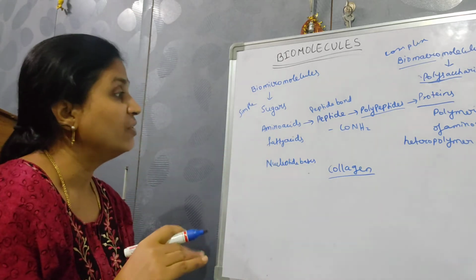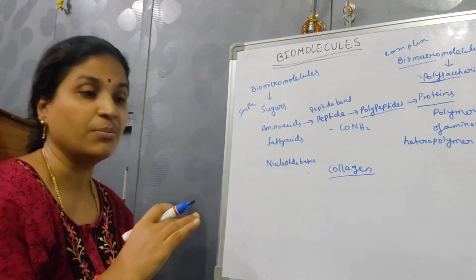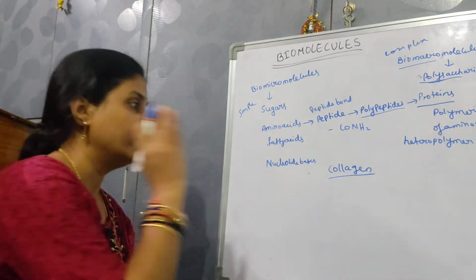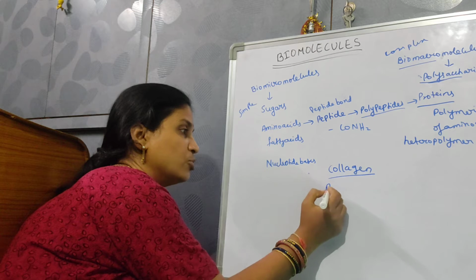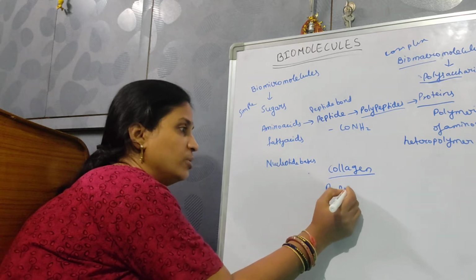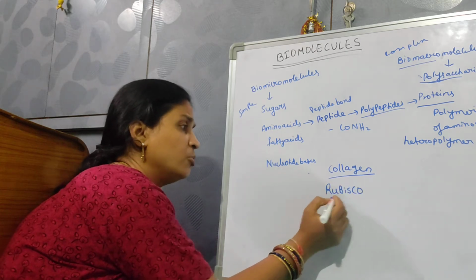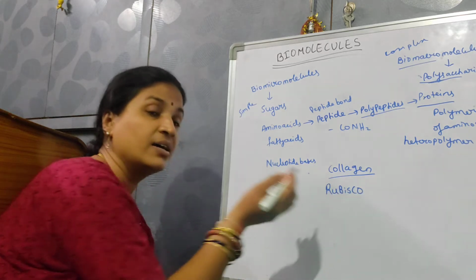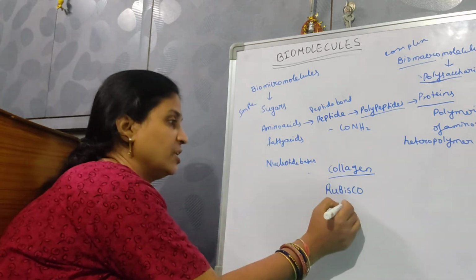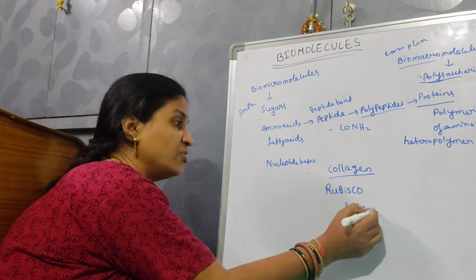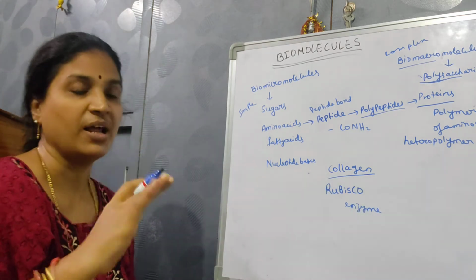Then when we compare both animals and plants, the whole biosphere, the most abundant protein is ribulose bisphosphate carboxylase oxygenase enzyme. This enzyme is a protein which is abundant in the whole biosphere, in plants and animals.